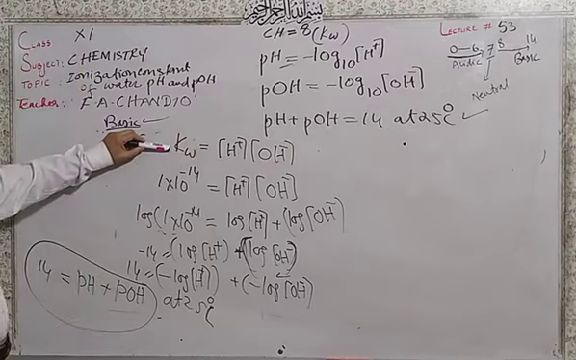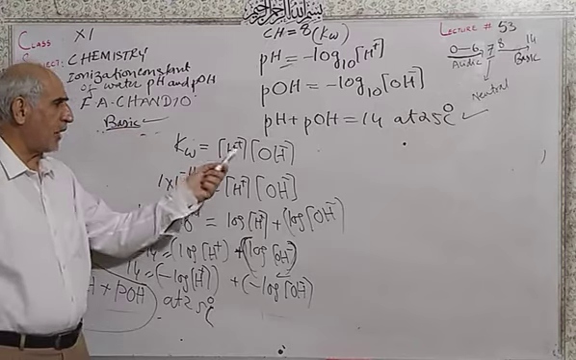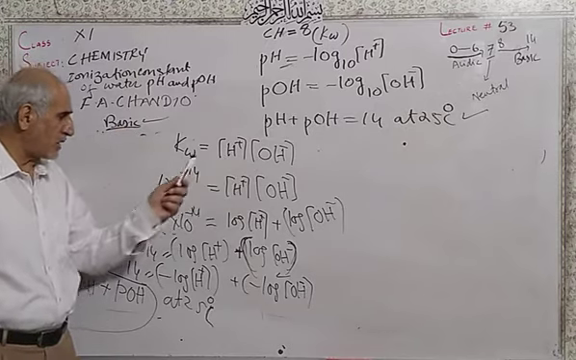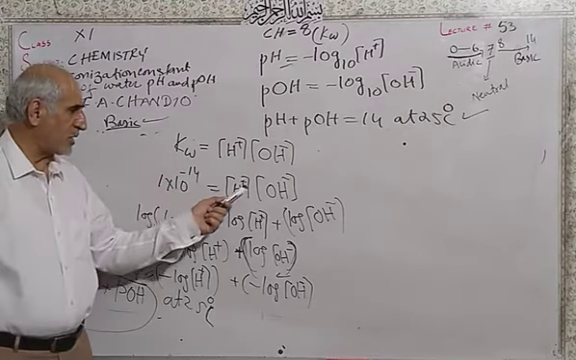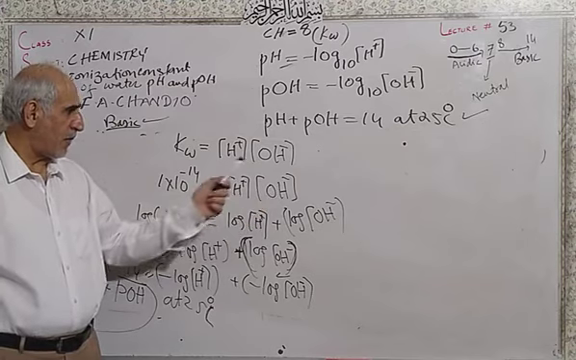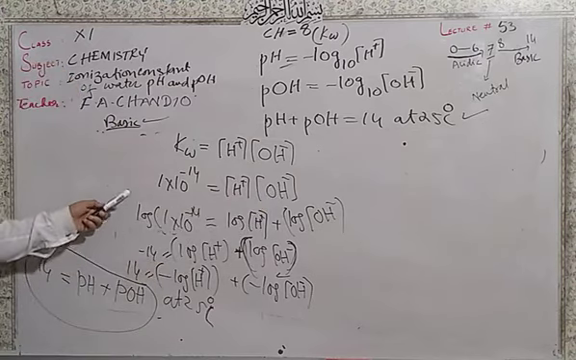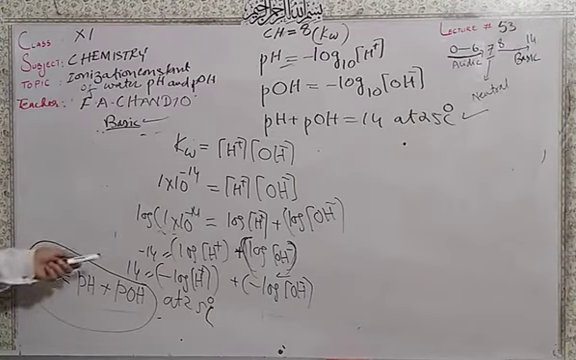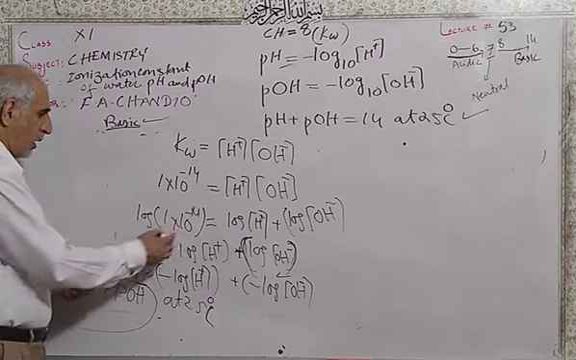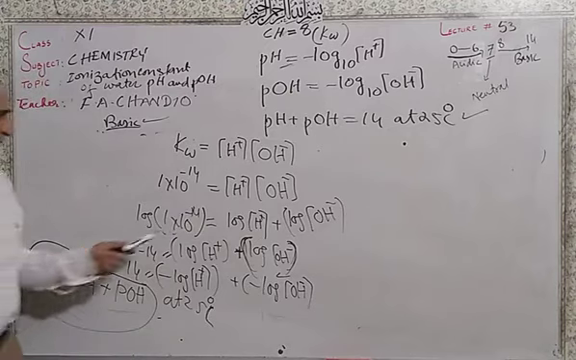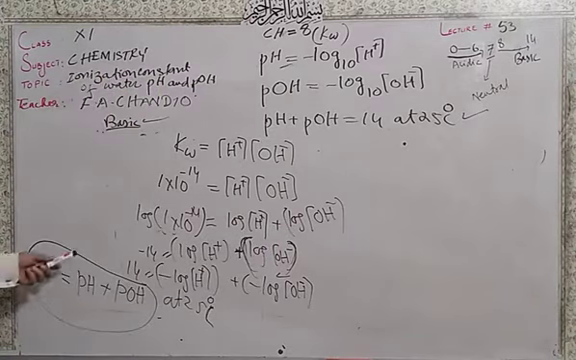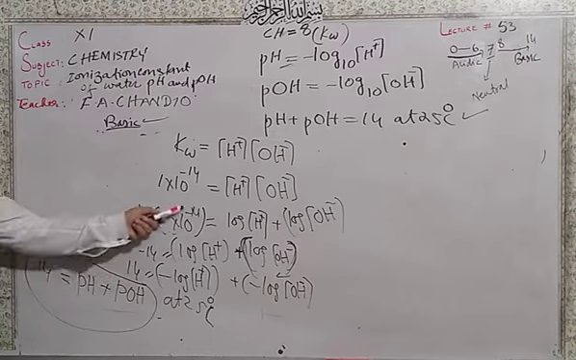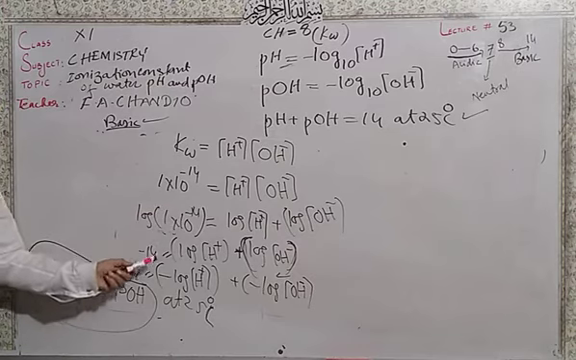This is the previous derivation I told you, this equation: the ionization constant of water, concentration of hydrogen ion and concentration of hydroxide ions. This is 1 into 10 raised to the power minus 14. Then I take the logarithm on both sides: log of 1 into 10 raised to the power minus 14 equals log of the hydrogen ion concentration plus log of the hydroxide ion concentration. This will be minus 14 here.